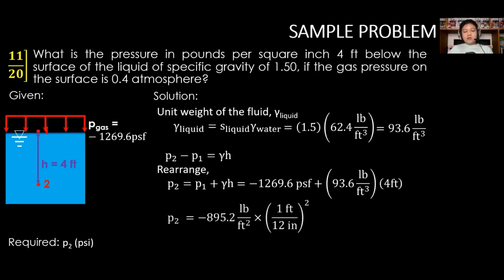Therefore, P2 is equal to negative 895.2 pounds per square foot, and convert this to PSI. Therefore, P sub 2 is equal to negative 6.217 PSI, and rewrite as positive 6.217 PSI. By removing the negative sign, we will now replace this with the word vacuum. So again, for your final answer, please do omit the sign and replace it with the word vacuum.